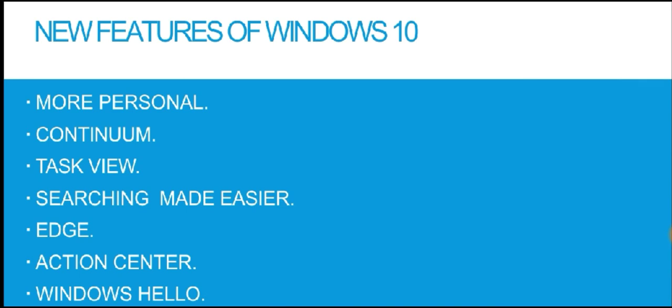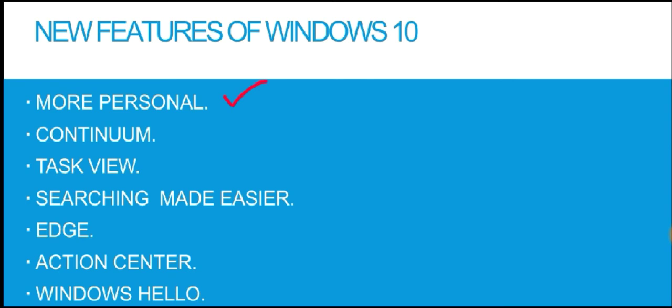Then students, we will discuss new features of Windows 10. Like every version of Windows have some features. So Windows 10 has some advanced or new features that other Windows versions do not have. So let us discuss it. First is more personal.